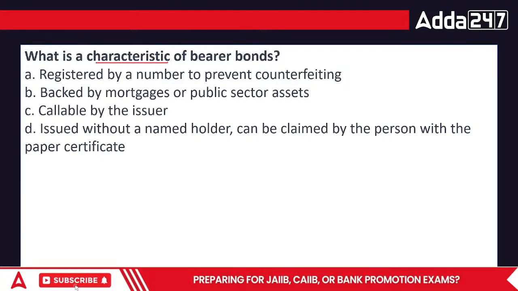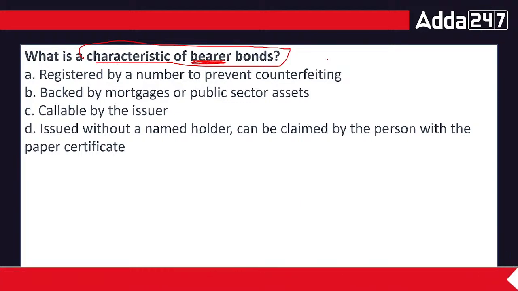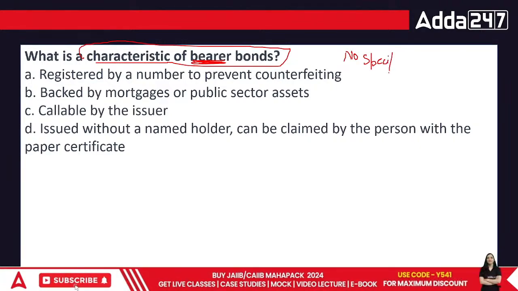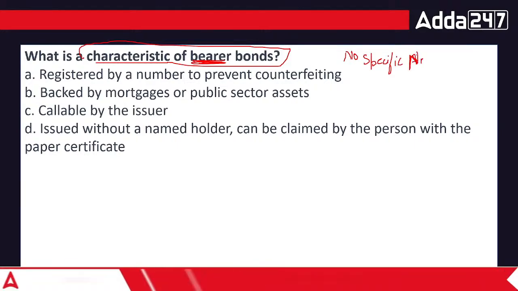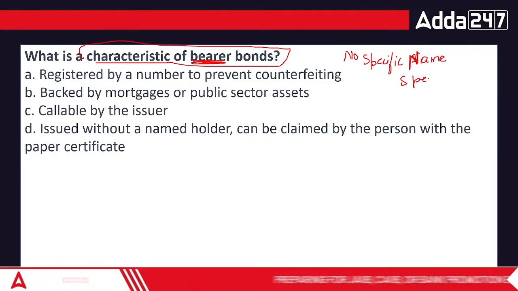What is a characteristic of bearer bonds, everyone? Bearer means, we have talked about the bearer in the previous class as well. Bearer bond means a bond which has no specific name specified.